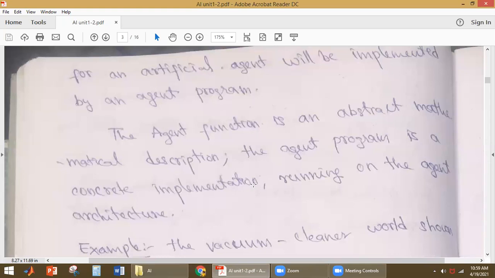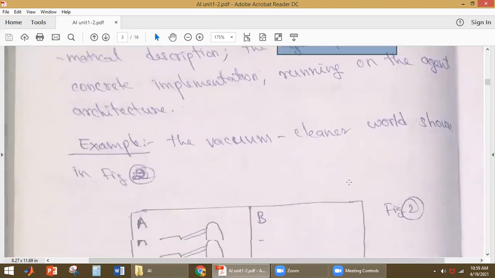So we'll have some computing device. On the computing device, this agent function should be implemented. How will it be implemented? By using a program. We will write a program, and that program will be fed to an architecture, so we run this program on the agent architecture. Like this, we will implement the agent function.